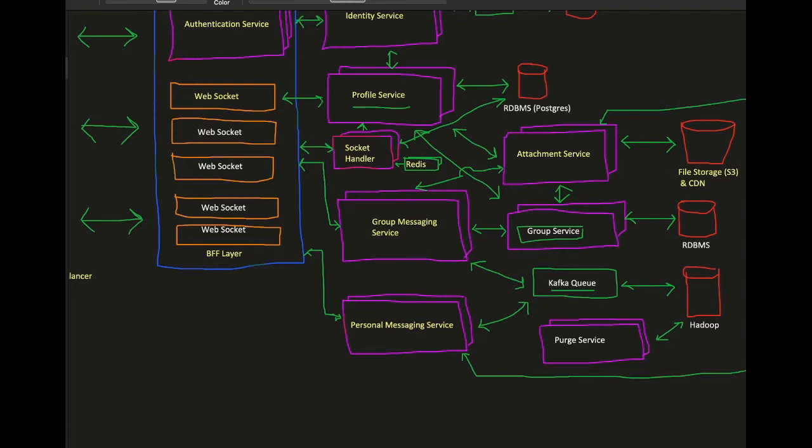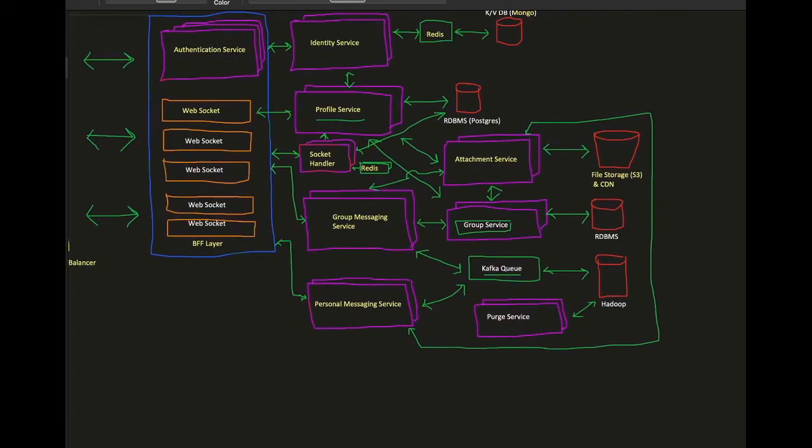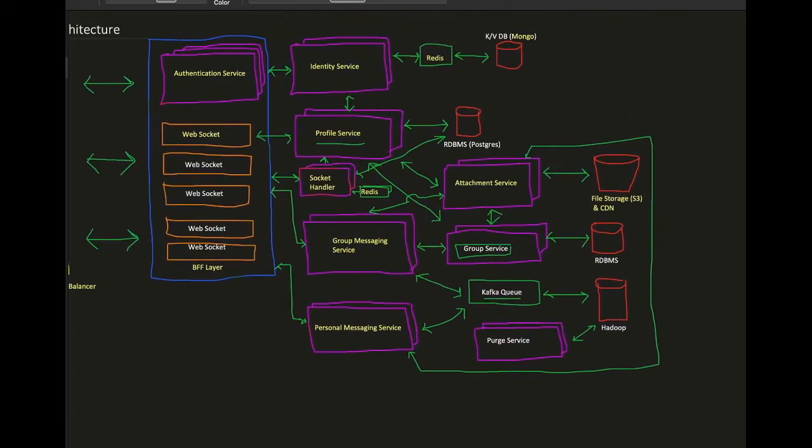After 10 days, WhatsApp does not store it, because as per WhatsApp, you might have seen that they do not store your messages at their end. In case you want to take a backup, they generally provide the feasibility to do it on cloud, such as Google Drive. So this is why we are storing this in Kafka. But in case the interviewer asks in a WhatsApp design interview that you want to make it persistent, then you can also connect this to Hadoop, which will store this sort of data. Similarly, personal messaging service will also be connected to a Kafka queue, and this mechanism will be stored.